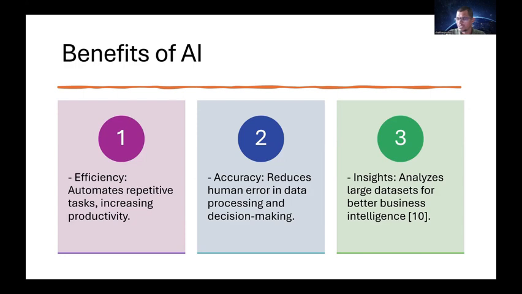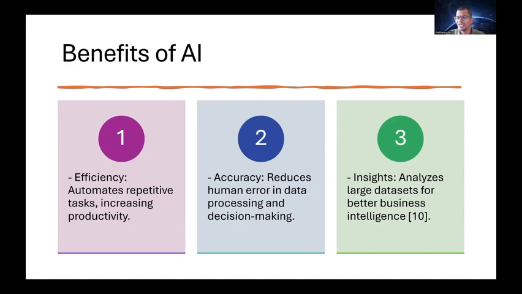The second one is accuracy. It reduces human error in data processing and decision making. As I told you, artificial intelligence works on the data we give to train the models, and based on that only, it will give the response. So it will reduce human errors and increase the accuracy of the results we are going to get.